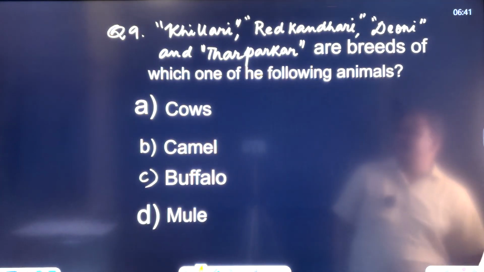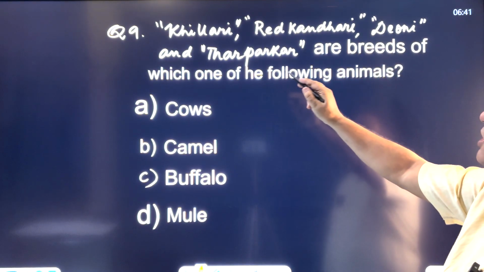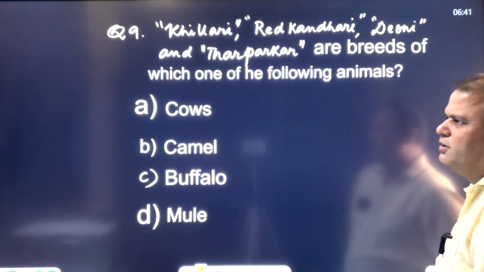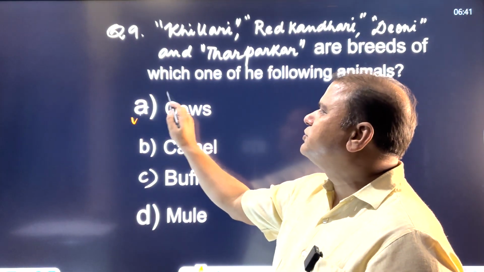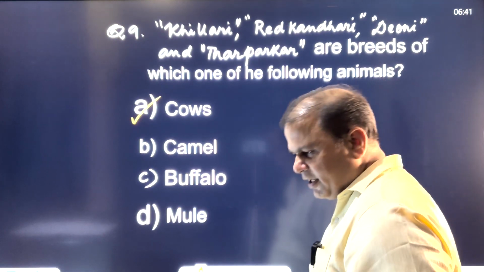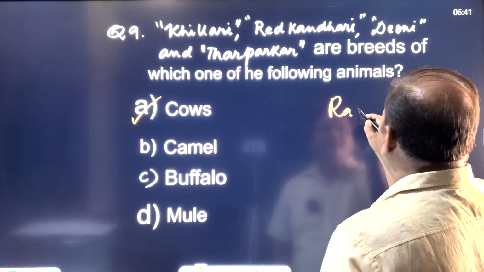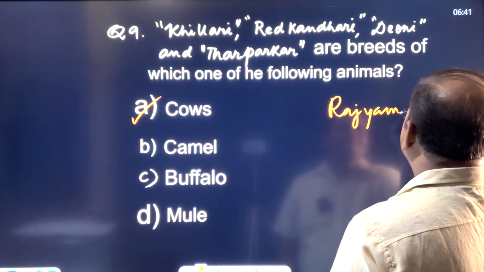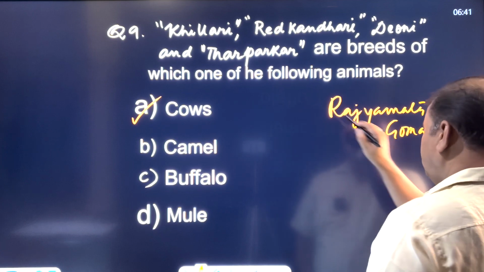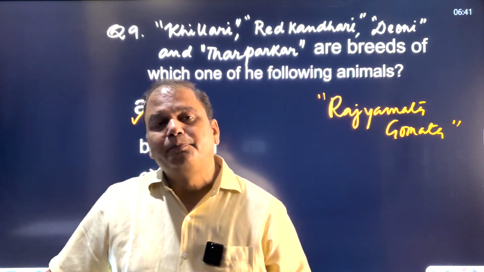Let's discuss the next question. Khilari, Red Kandhari, Devni, and Tharparkar are breeds of which one of the following animals? They are definitely the breeds of cows. But why should a question be framed on this? Because the government of Maharashtra has launched a program called Rajyamata Gaumata. Now, under this initiative, a subsidy of rupees 50 would be given per animal.